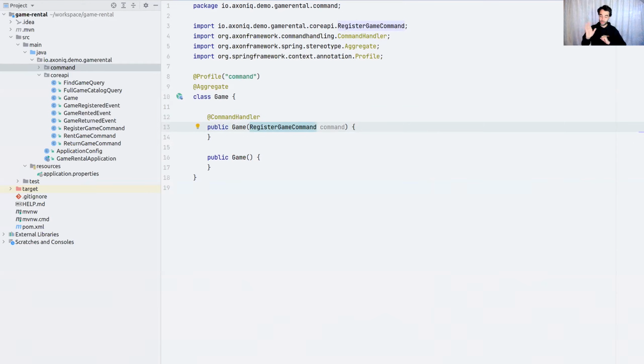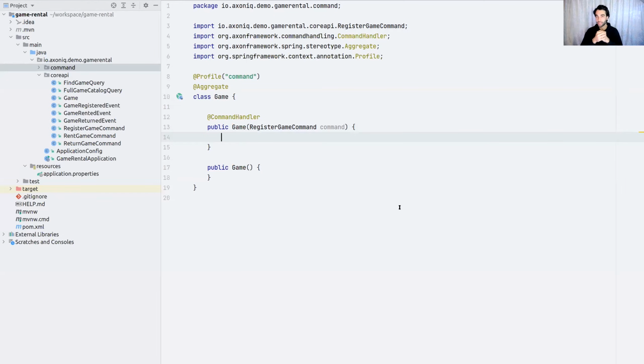So whomever is dispatching this command will make it route to this constructor. This would be the place we're going to start doing decision-making logic. Now, when it comes to registration, let's assume I'm also part of a business with some other people, and we have decided that registration is just fine. Somebody scanned a new game for the store, and we're just going to introduce it.